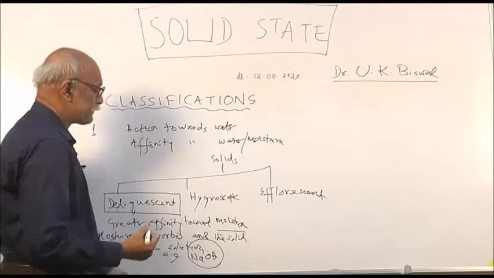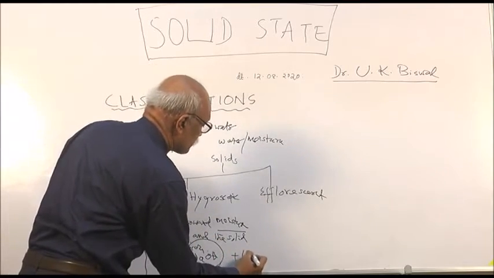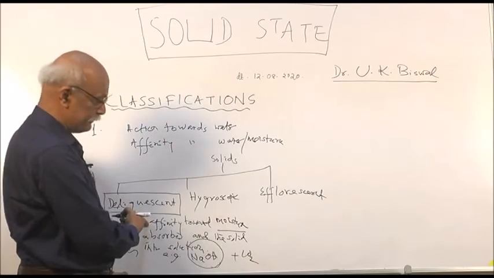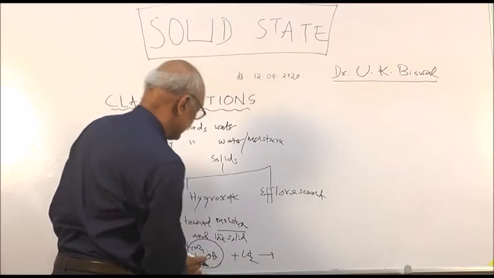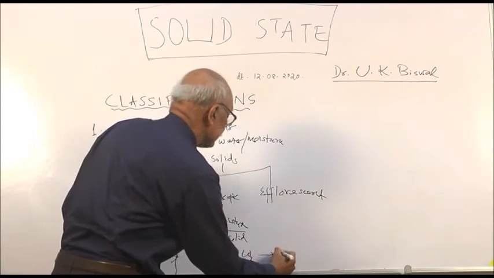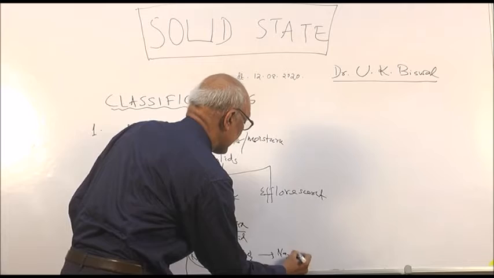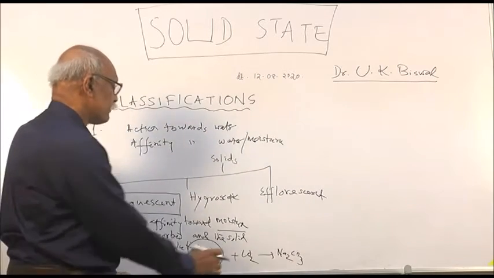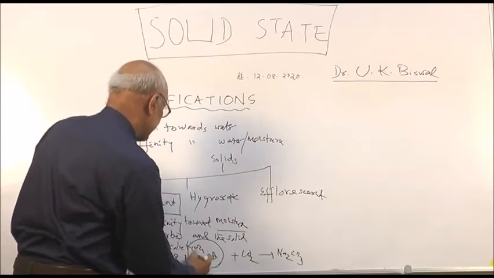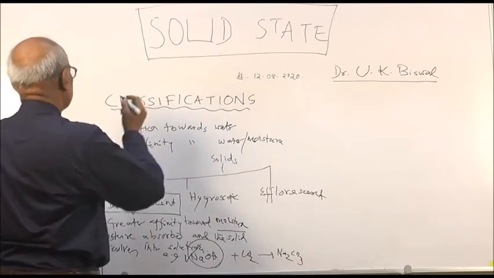That means the sodium hydroxide absorbs carbon dioxide. This is from moisture, but if it absorbs carbon dioxide, this is alkali, carbon dioxide is acid, then it will form sodium carbonate, and that is another solid. So that is not our part. Our part is this.